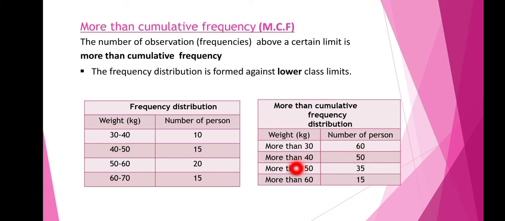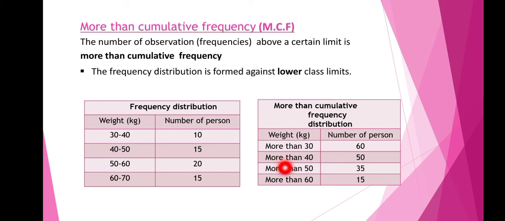And in the next class, it is more than 40. So we are considering only the numbers from 40, that is 40, 41, 42, 43, etc. up to 60. So how many people have to be excluded here? Total there are 60 people.